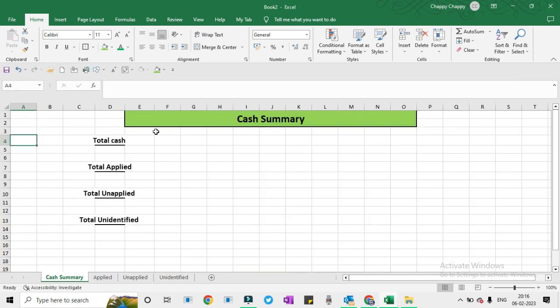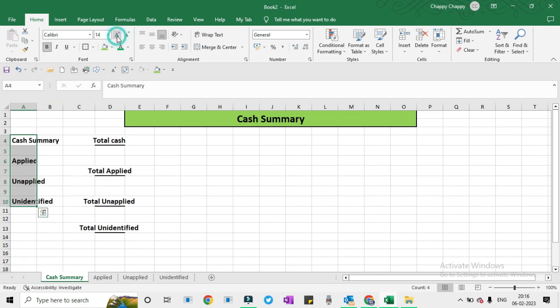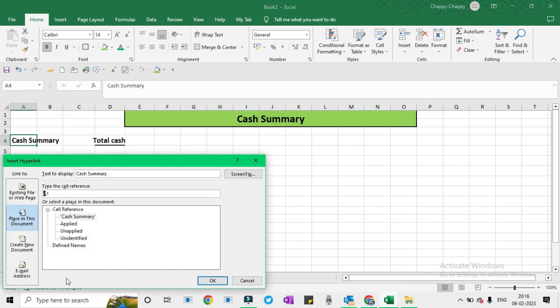The green one is the current highlighted tab, so we will mark it like this with merge and center. This is our active cell, merge and center. We will link it by right clicking, Link, this is the Applied sheet, and Unidentified. Alright, so we have linked it.